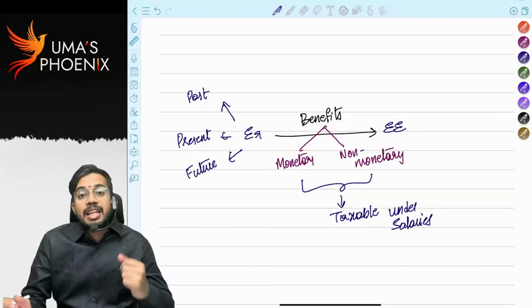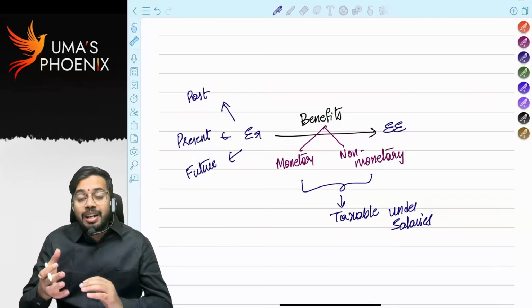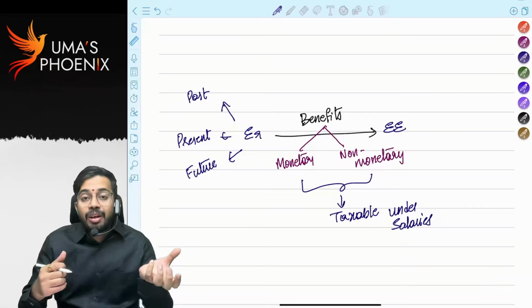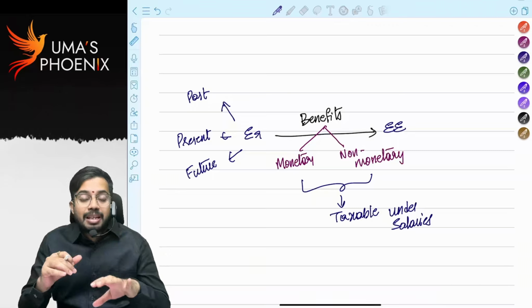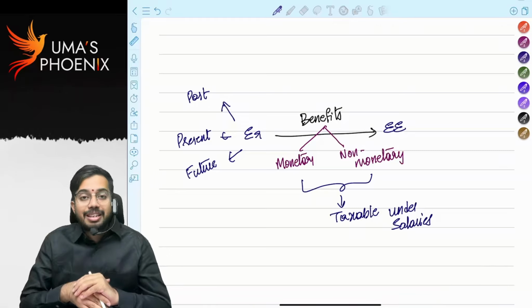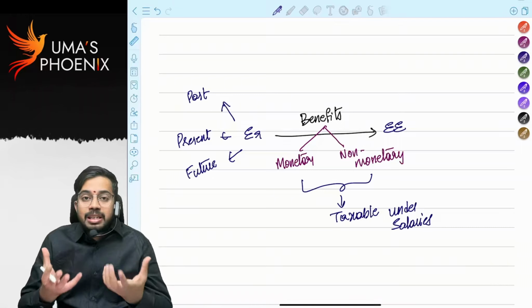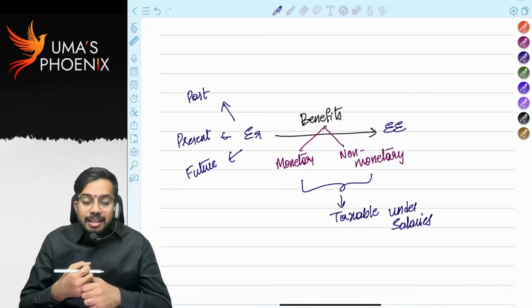See, pension is taxable under the head salaries. After retirement, pension is received from the past employer. Even though the benefit is received from the past employer, that is taxable under the head salaries. Next, anyhow, benefit received from the present employer is taxable under the head salaries.